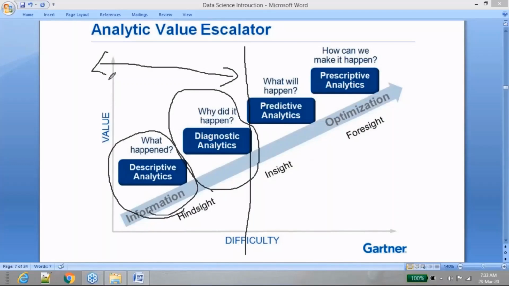So predictive analytics is something that is going to generate the data for the future. By using all your historical data, predictive analytics helps us generate the data for the future. If I wanted to predict whether a person is likely to become a diabetic patient or not, what are the parameters that I'm going to consider? I'm going to see what his age is, and what habits he has.